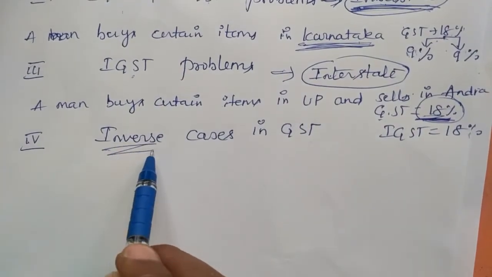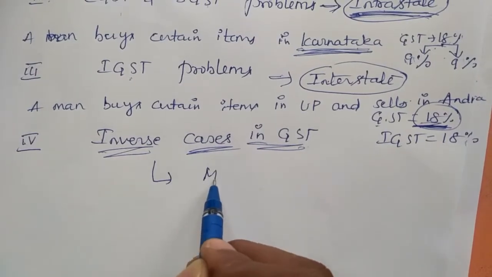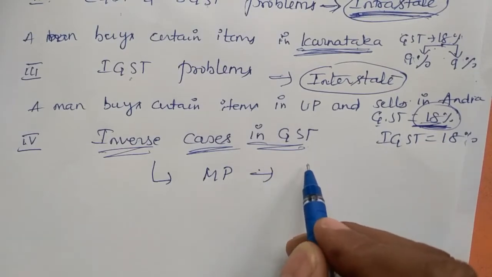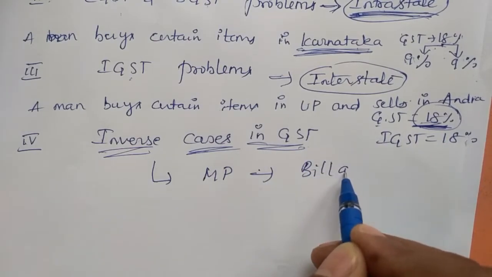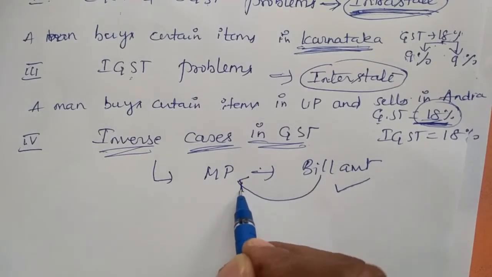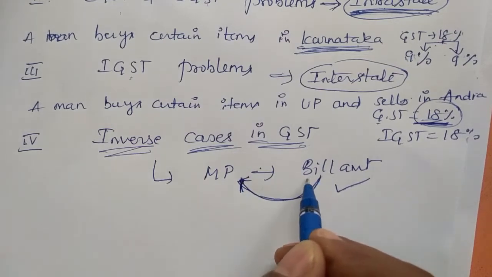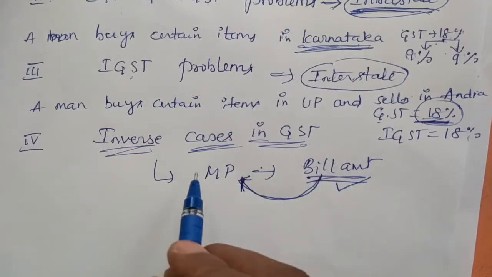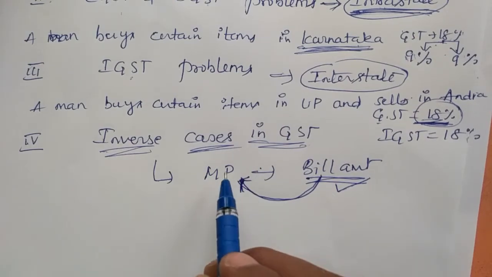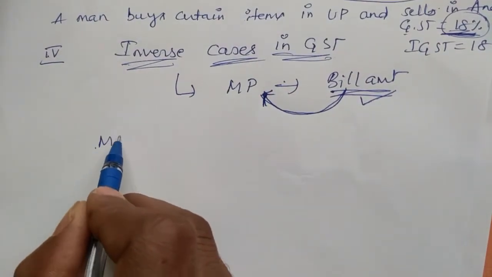The last one, inverse cases. In inverse cases, they will not give MP. They will give only the bill amount directly. From the bill amount you have to find out MP, the market price. Market price is not given, but the bill amount is given directly. So from the bill amount you have to find out the market price. Usually they give the market price first. On the market price, the important steps of calculation I taught you in the last class.